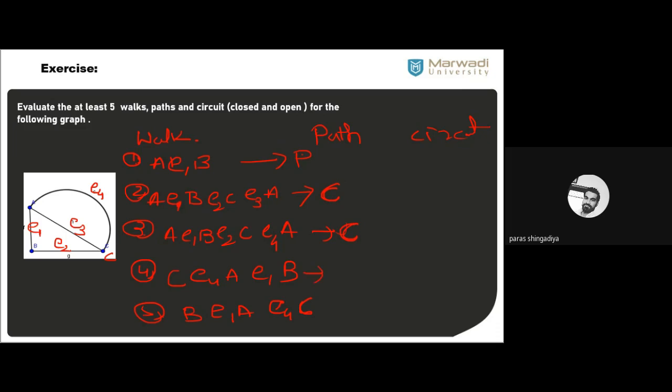ठीक है? And then after that is a path: C, E4, A, E1, B. That is open, C to B. Open walk है, and that is called the path. Clear? Next one, that is also known as a path. Clear? That is also called the path. तो जो walk के example है, उसी को आप path भी consider कर सकते हो, इसी को आपका circuit भी consider कर सकते हो. ठीक है?